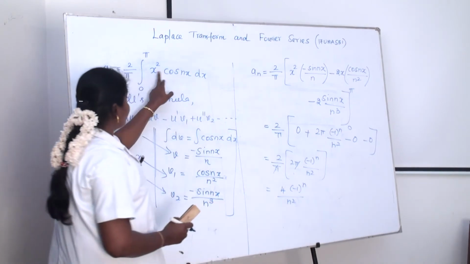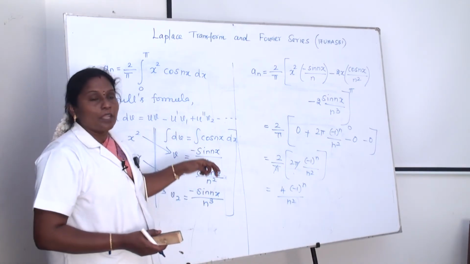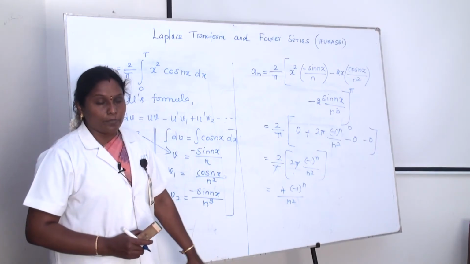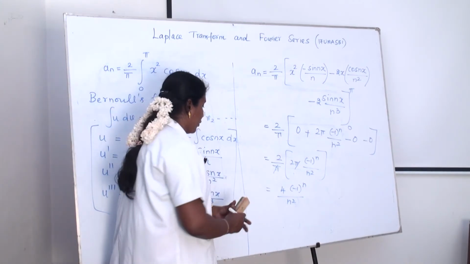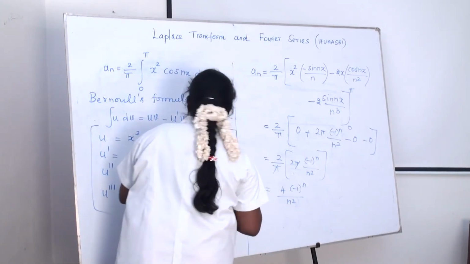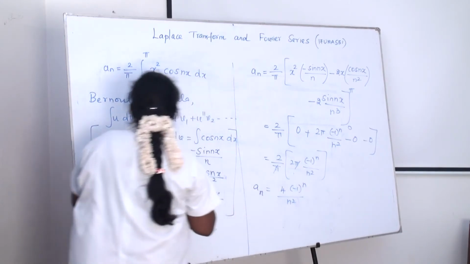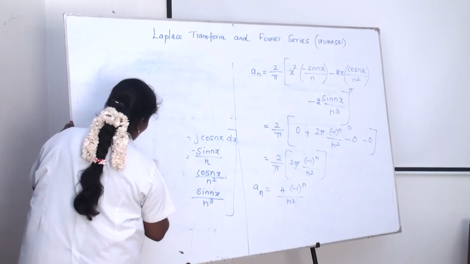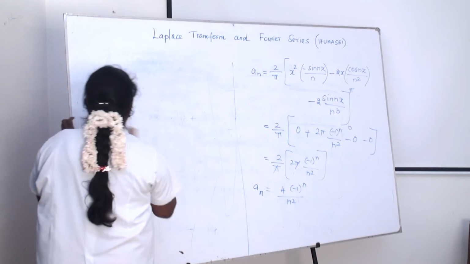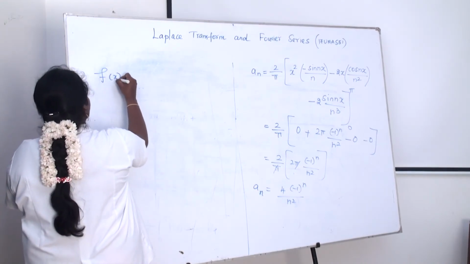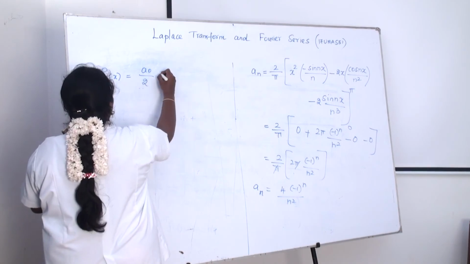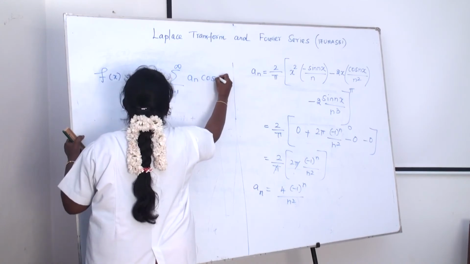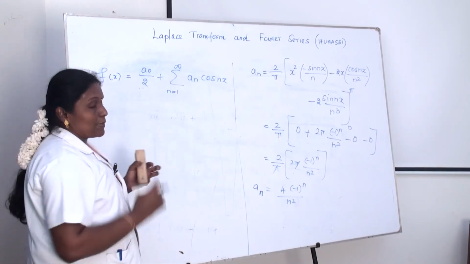Okay, in the multiplication of two functions, x squared into cos nx, or x into sin nx, if something like that is given, we are using Bernoulli's formula. In this Bernoulli's formula we have to find the value of an. Okay, we have to substitute these two values a0 and an in our f of x. Already we know that f of x is a0 by 2 plus summation n equal to 1 to infinity an into cos nx.